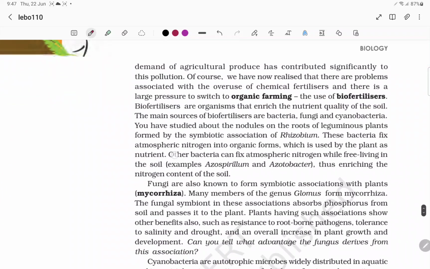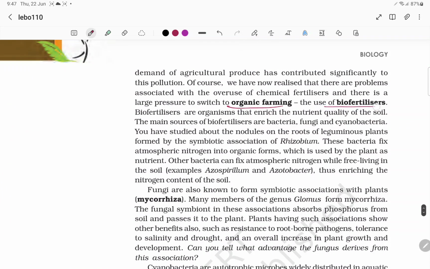And next, microbes as biofertilizers. So organic farming is done by adding nitrogen fixing bacteria in symbiotic association, or free-living nitrogen fixing bacteria. We have bacteria, fungi, and next cyanobacteria. For bacteria, you remember Azotobacter and Beijerinckia. And we have Rhodospirillum, Rhizobium, Frankia, and the fungus Mycorrhiza, which is mainly from Glomus.